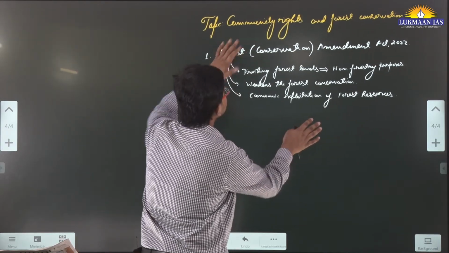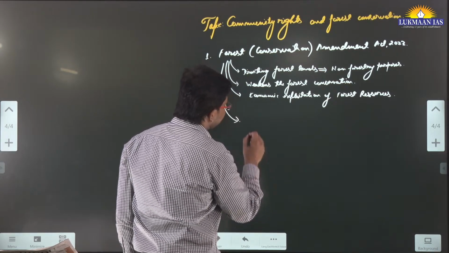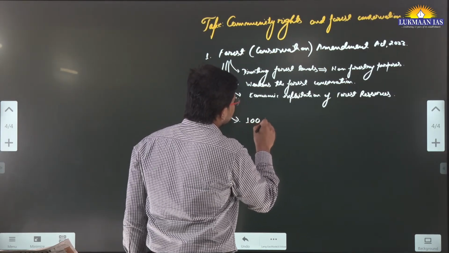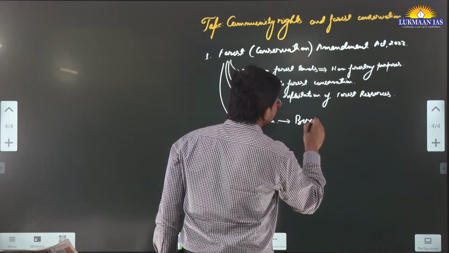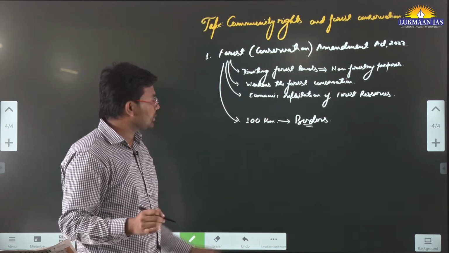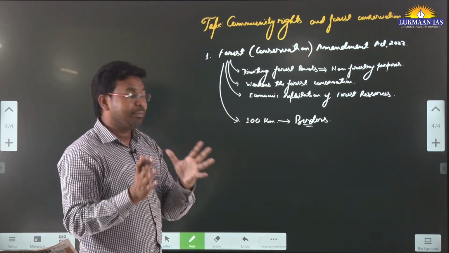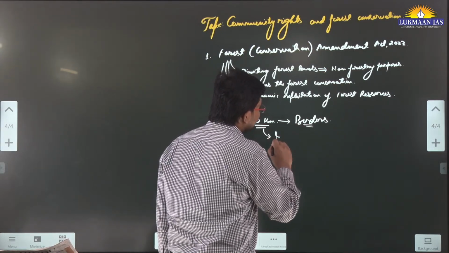What are the other things? The Forest Conservation Act allows, up to 100 kilometers from the borders, any kind of infrastructure project to be given a green signal.